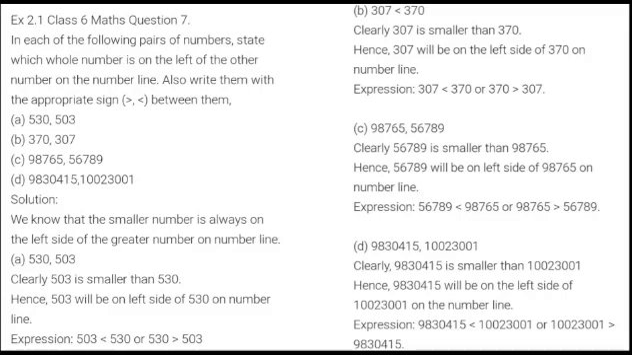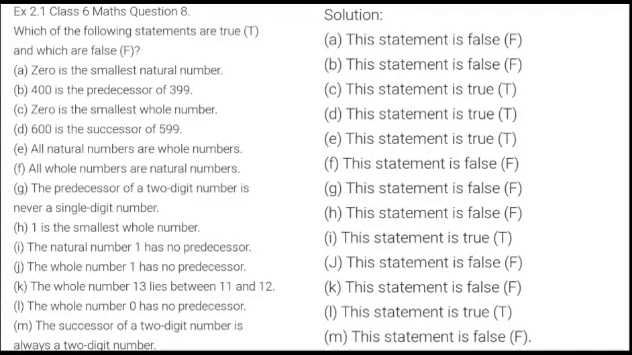Fine. So let us now move on to question number 8, which is the last question of this exercise. These are statements and you have to write true or false for them. Let us go for the first one. 0 is the smallest natural number. No, 0 is not a natural number. 0 is a whole number. So the first one is false. That is A. The answer is given to you here.